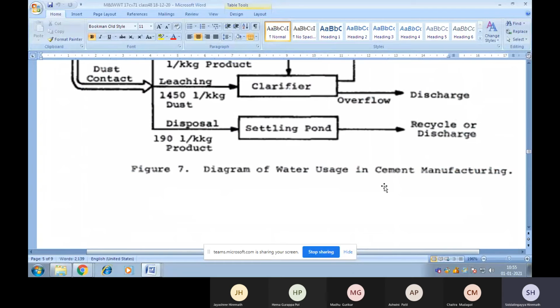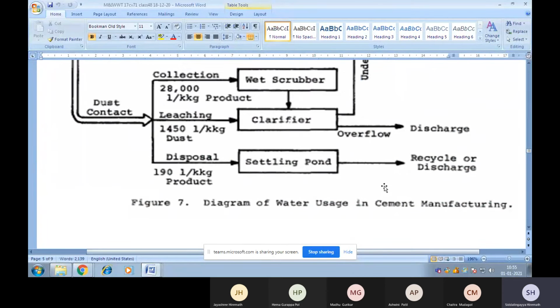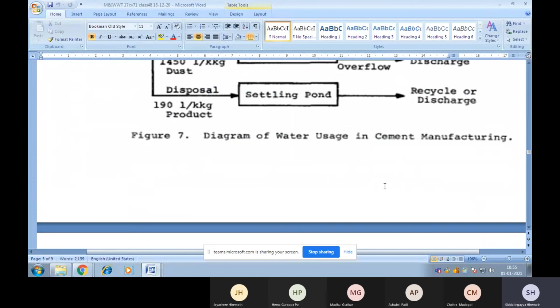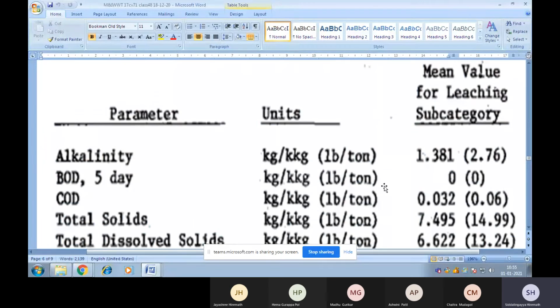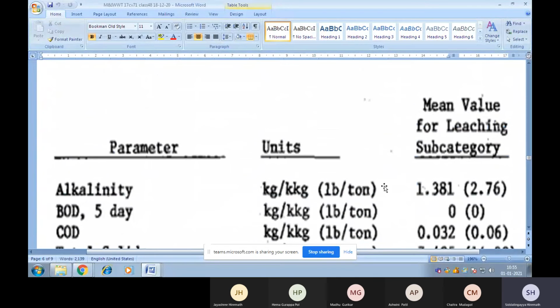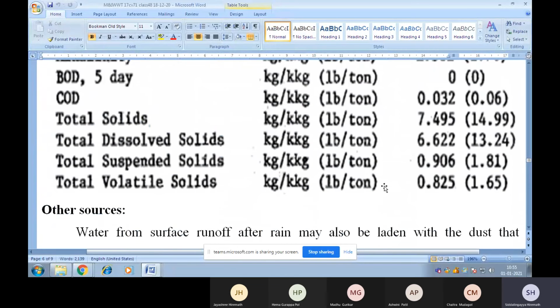So this particular flow chart shows the water usage in cement manufacturing. You can just go through the notes. If you come to the characteristics, I have listed here various parameters, and also I have given the units used to express these characteristics as well as the mean value of the leaching subcategory. It is a mean value.